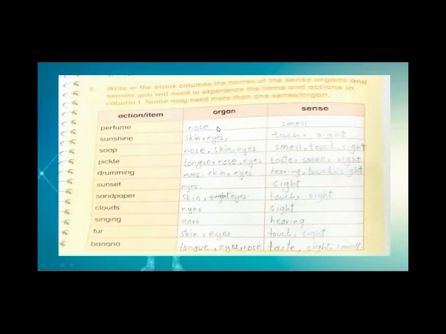So first one, nose used for smelling, skin and eyes used for touching inside. Tongue, when we use the tongue, so we taste, smell inside, nose and eyes, and there are so many organs here. You can write more than one organ in the one column, and in the second column you will write which type of senses you are using. First one, if you are using your nose, it means your sense will be smell.